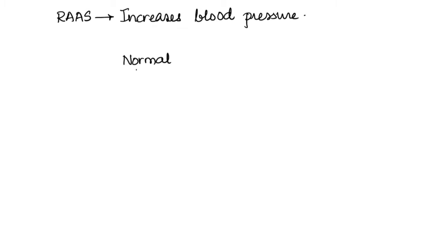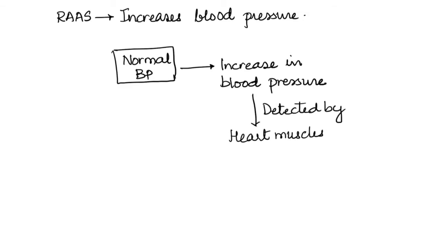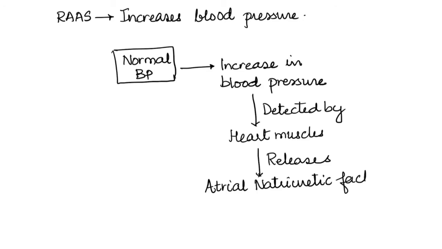The renin-angiotensin-aldosterone system thus manages to bring the blood pressure which has decreased back to normal by increasing the blood pressure. So whenever there is a constant increase in blood pressure, this is detected by the cells that are present in the heart. So the cells of the heart release a particular factor that is called the atrial natriuretic factor or ANF.